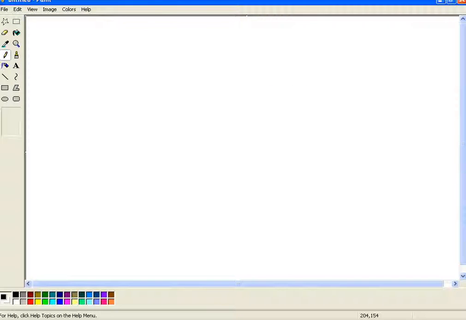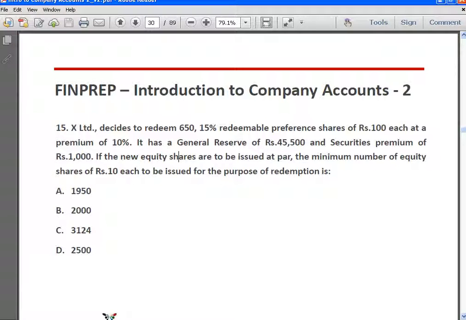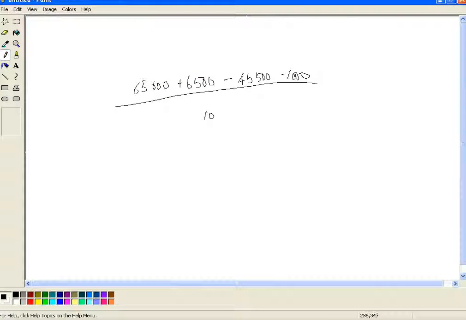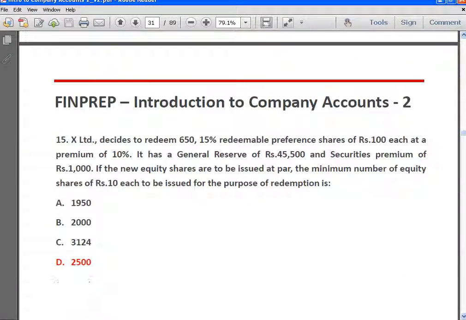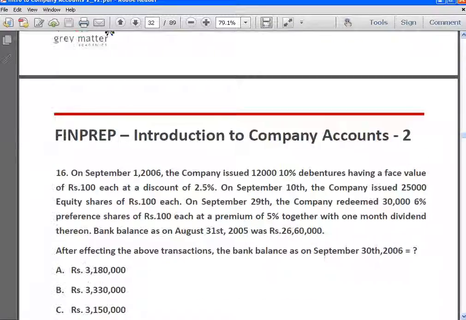the existing securities premium is not sufficient to cover the premium on redemption, and hence the number of equity shares to be issued will be calculated like this: 65,000 plus 6,500 minus 45,500 minus 1000 divided by 10. So 2,500 shares, right? So answer is D, 2,500.